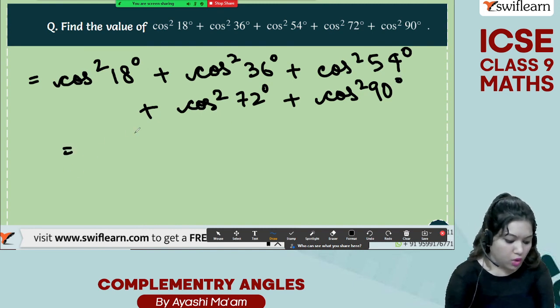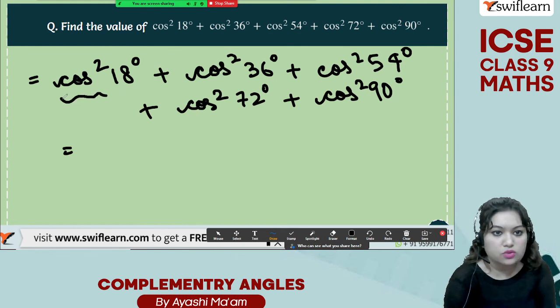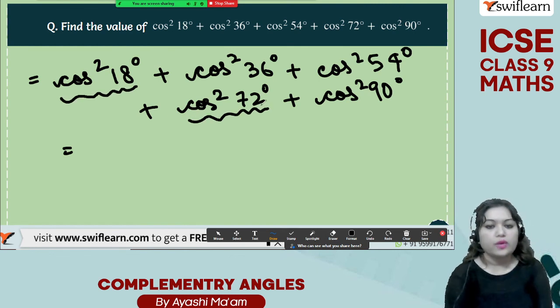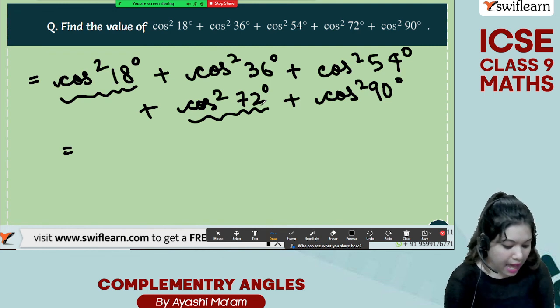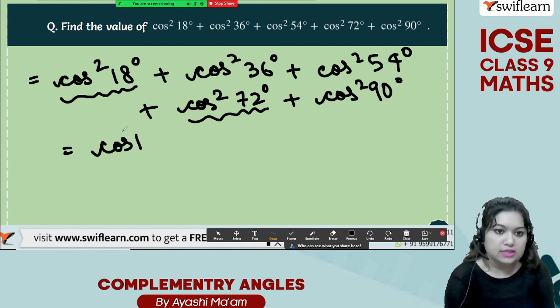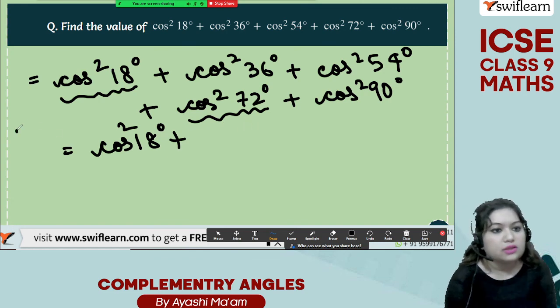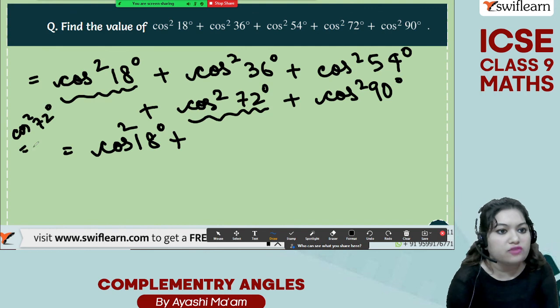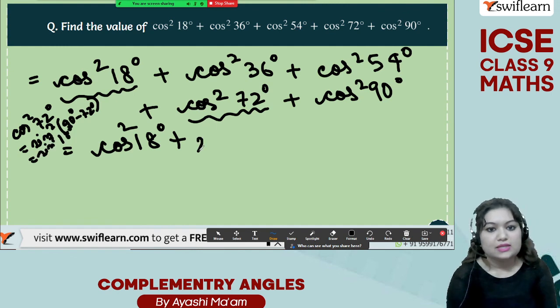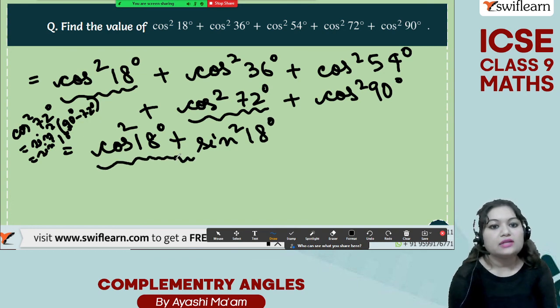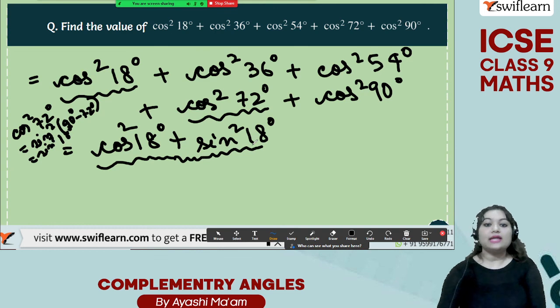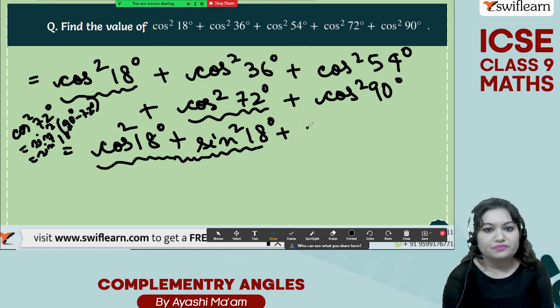Now, what you can do is, we will take cos square 18 and cos square 72. Cos square 18 degree plus cos square 72 degree will be what? Cos square 72 degree will be sine square of 90 degree minus 72 degree, that means it is equal to sine square 18 degree. Can you see a format over here? We know that cos square theta plus sine square theta is equal to 1. That's why I am doing it.